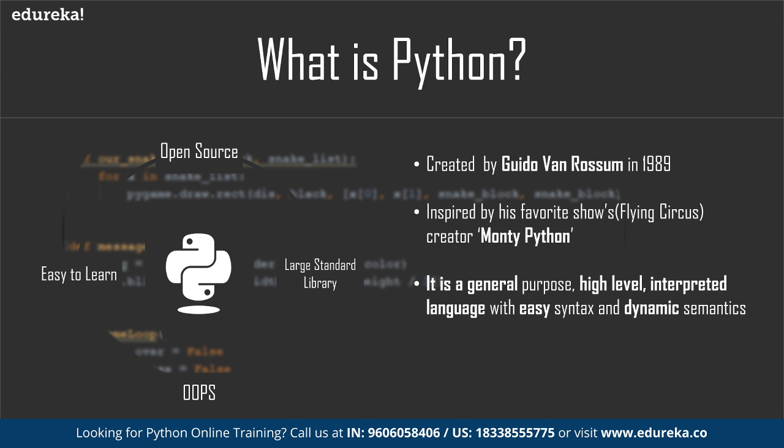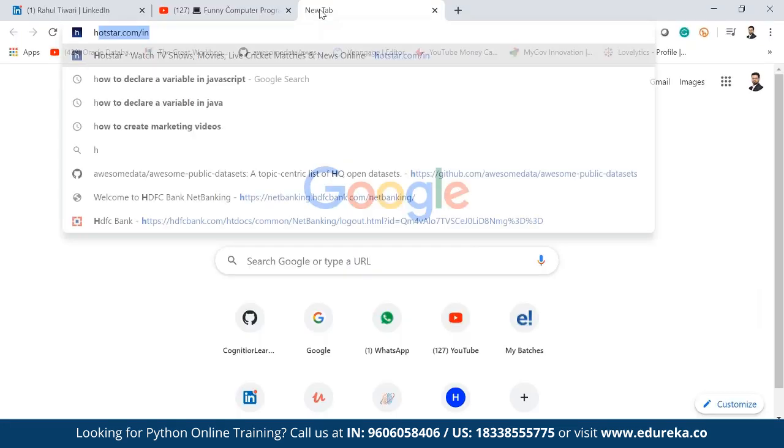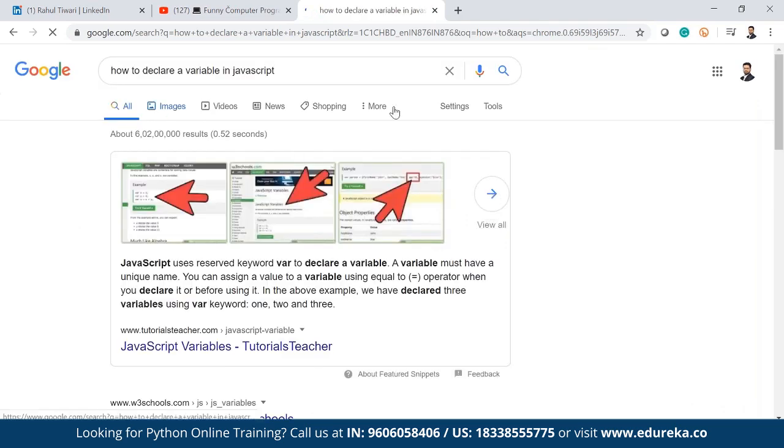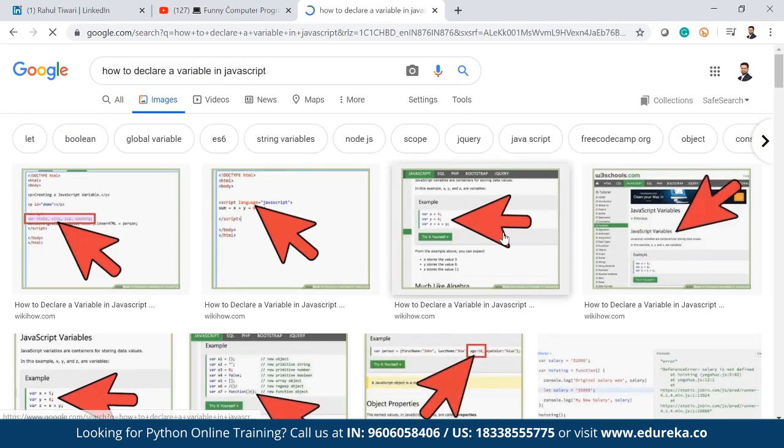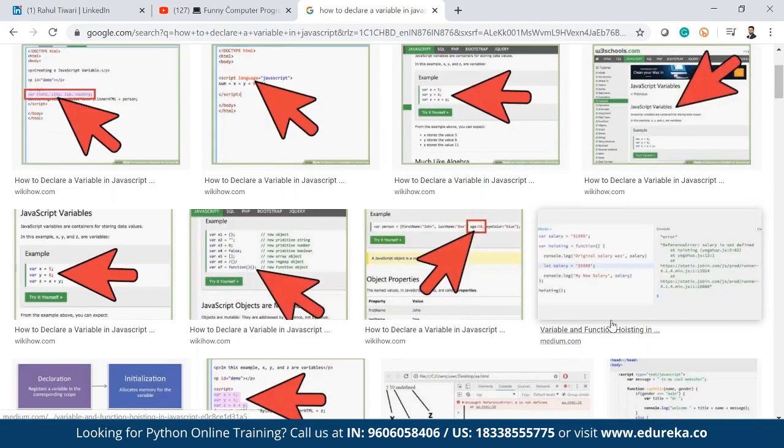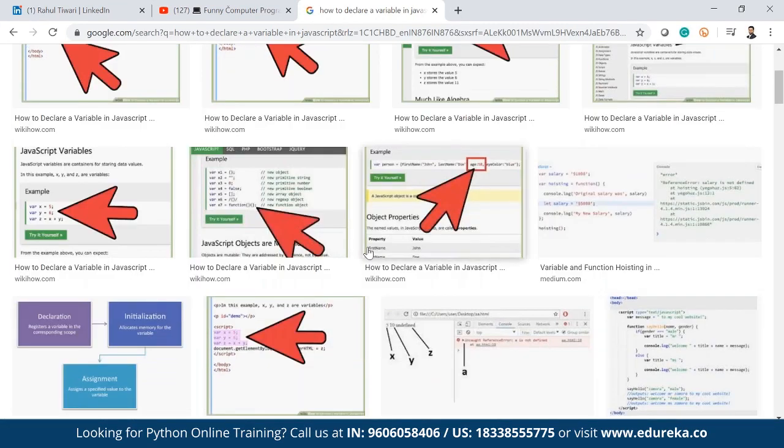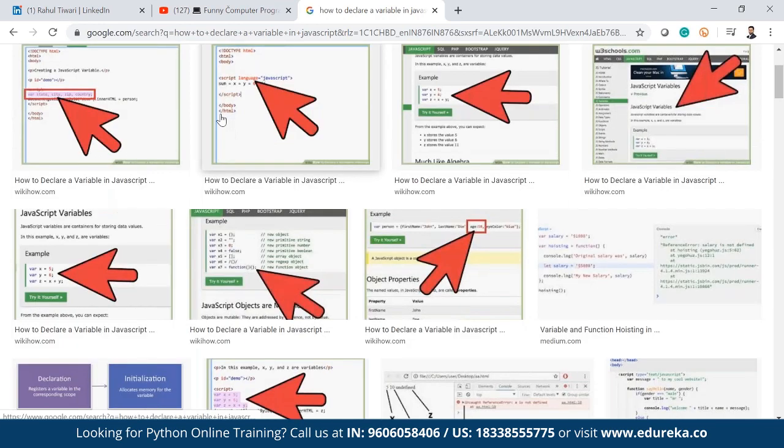If you are from Java, you know how to declare a variable in Java, right? If you see here, there will be some images. To create any variable, you can see clearly we will have to write many lines of code. Let me show you.